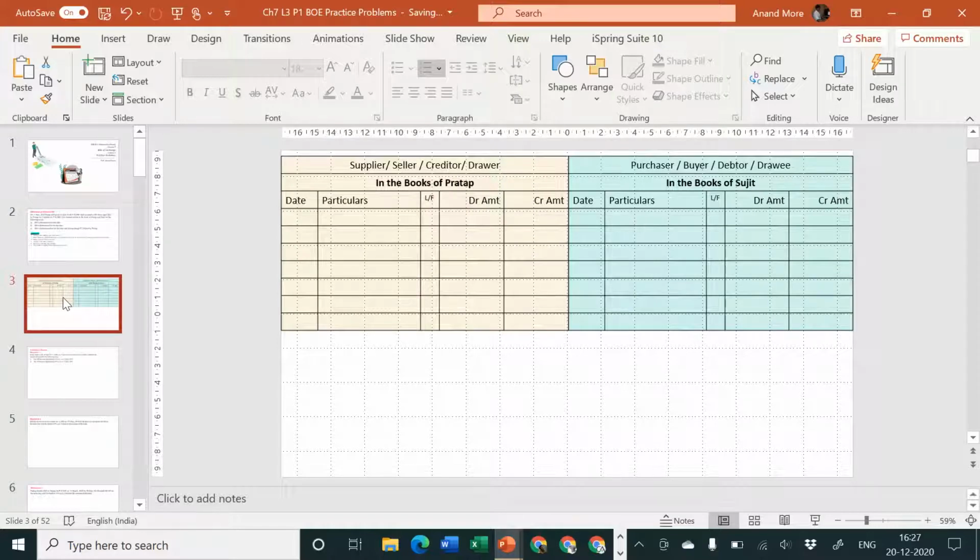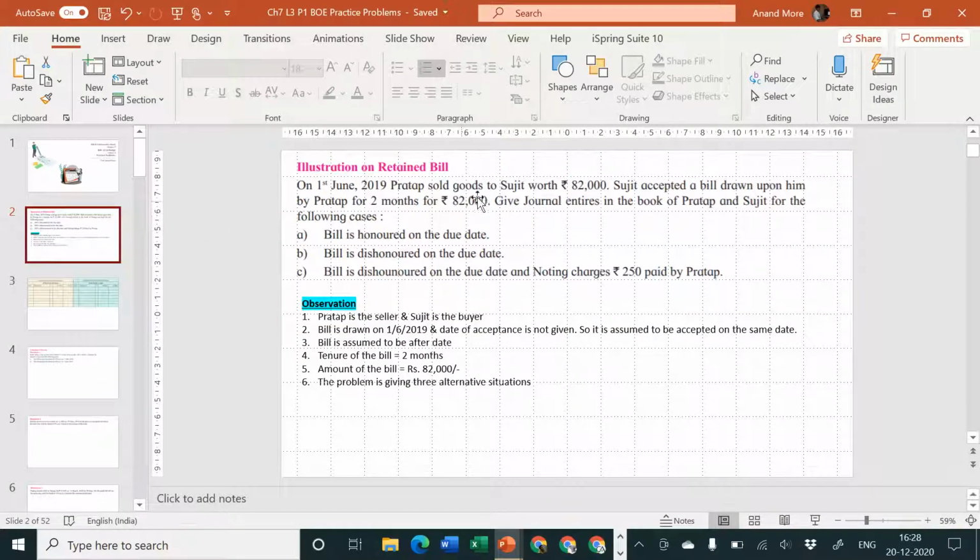The reason is a bill of exchange, when it is accepted, only then it is called a bill of exchange. Till that time it is called a draft. So we will have to consider that it is already accepted, that's why it has become a bill of exchange, and now we can pass the entries for the bill of exchange. Okay, so it is necessary for us to know the date of acceptance, not just the date of drawing. So on 1st of June 2019, what has happened? First one, Pratap sold goods to Sujit.